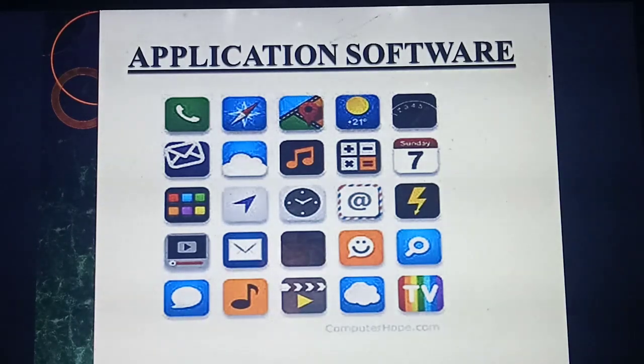Each and every application software has some task. The contact list, the first green symbol with a phone, gives the contact list. The second one, messages, lets you see messages. Likewise, each application has some task, and based on that you can use it.